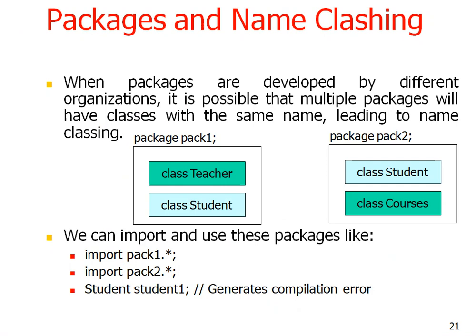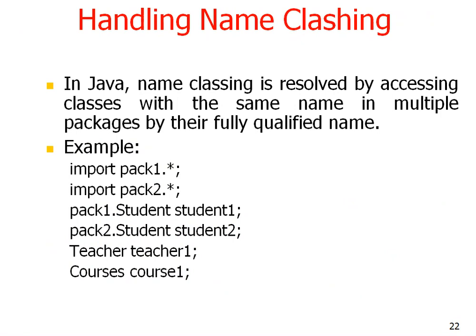Package and name clashing. When packages are developed by different organizations, it is possible that multiple packages will have classes with the same name, leading to name clashing. Now we can import and use these packages like import pack1.* and import pack2.*, where the asterisk means all the classes of pack1 and pack2 are accessed.